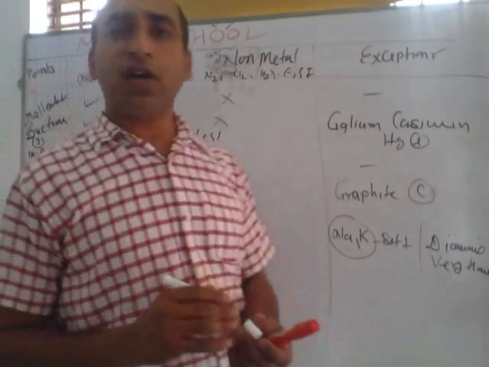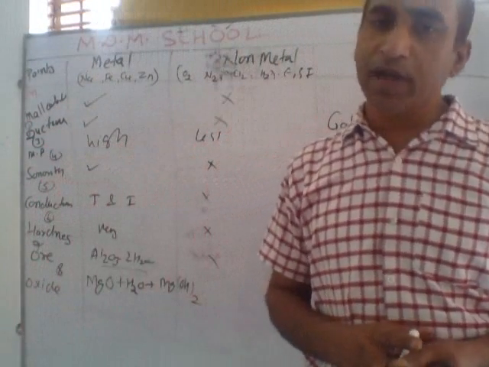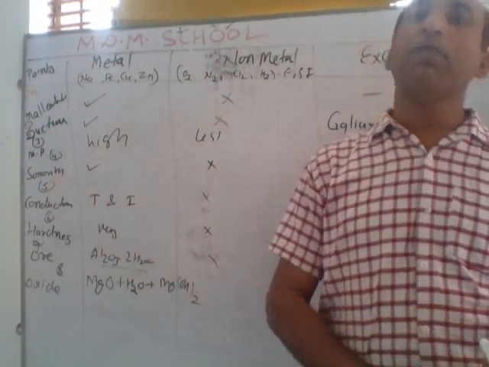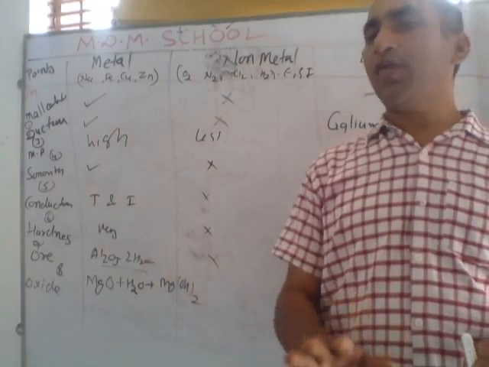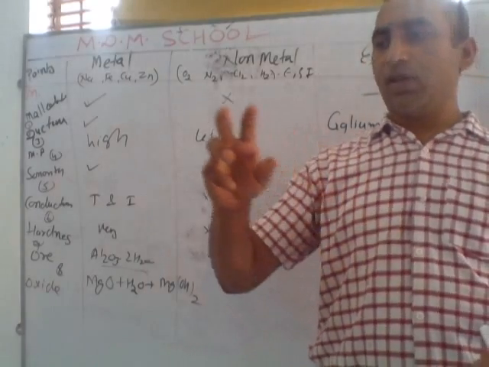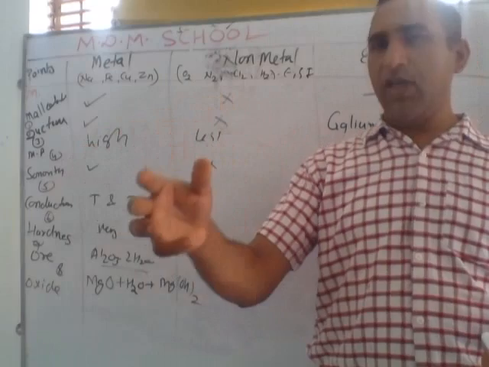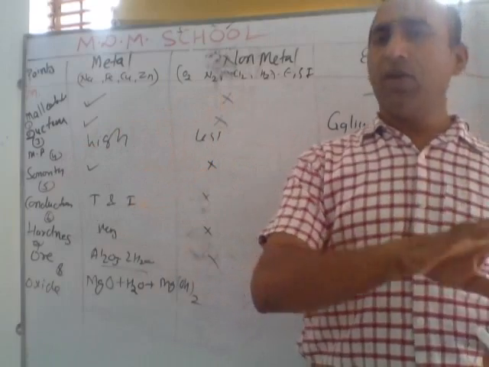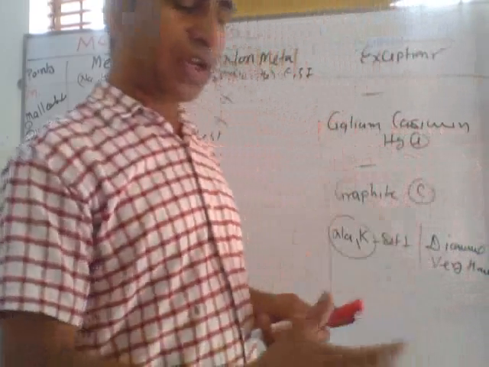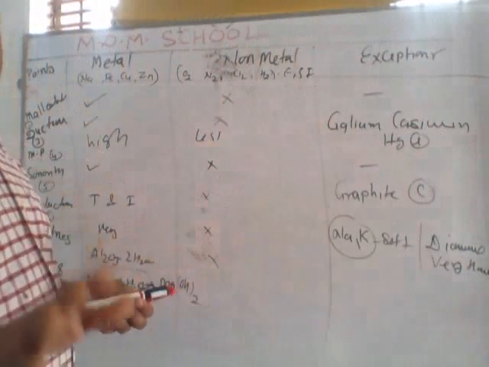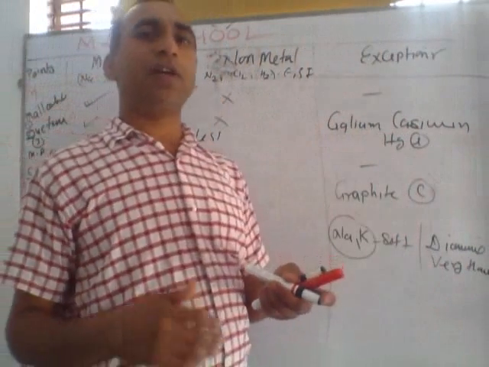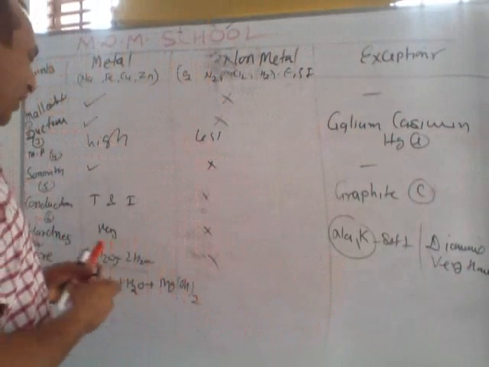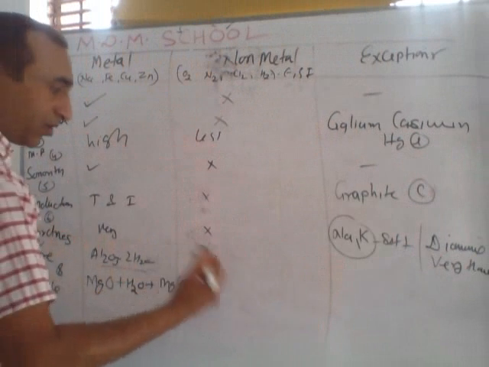We can say the oxides of metals are basic, meaning alkaline in medium. If you dissolve the oxide of any metal and it forms a base, it becomes alkaline. Maximum metals form alkaline solutions, like sodium oxide, potassium oxide, magnesium oxide, calcium oxide.